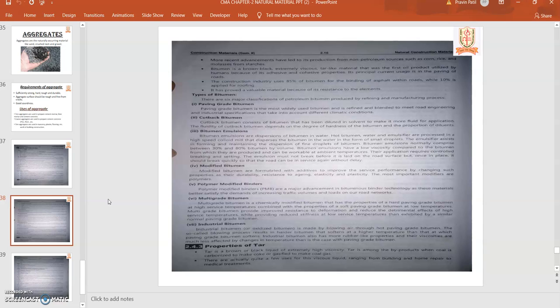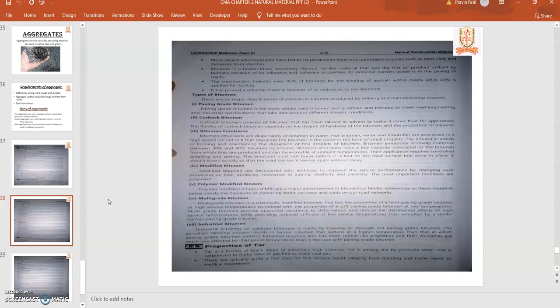Then polymer modified binders are good binders, generally utilized in road construction. The polymer modified binders, PMB, are a major advancement in bitumen binder technology, as this material better satisfies the demand of increasing traffic volumes and loads on our road networks.